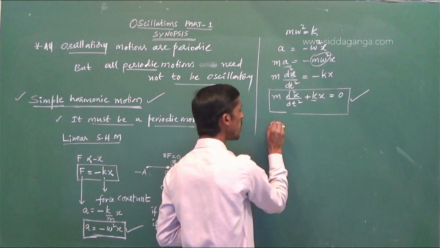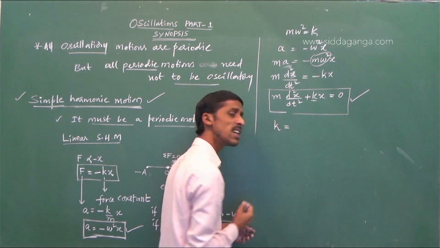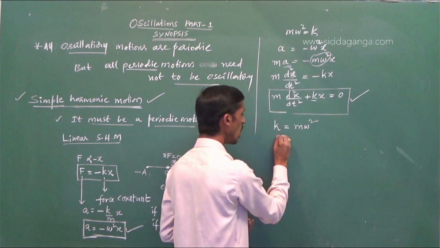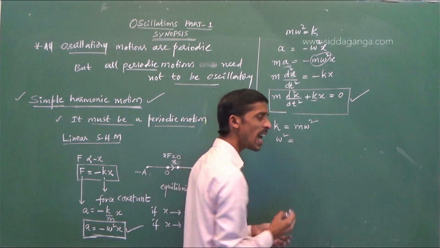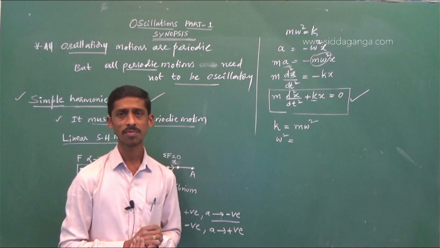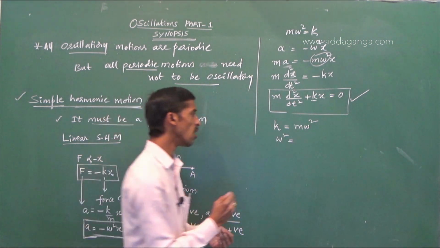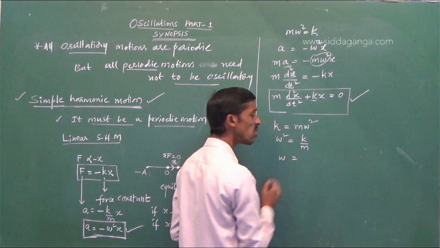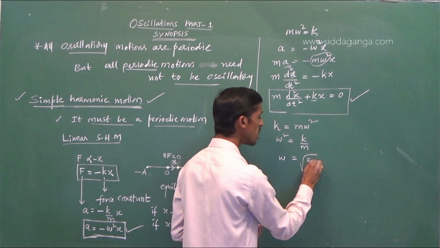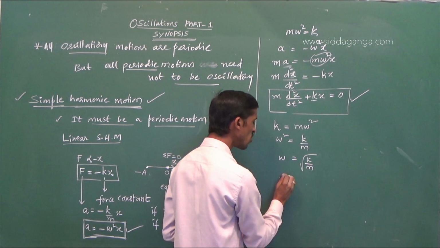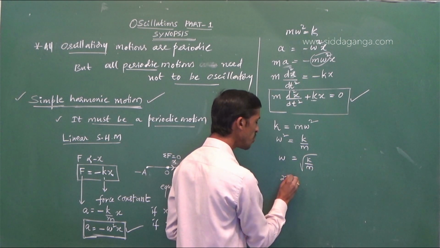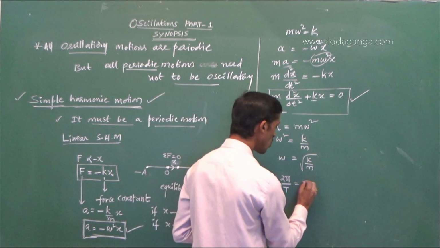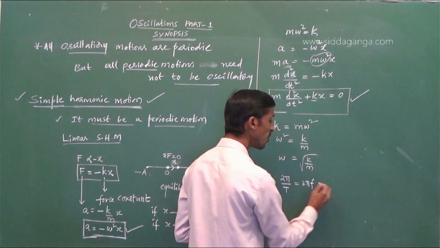You can see, in the place of force constant, k is equal to what? m omega square. Omega here is angular frequency. Omega square is equal to k by m. Omega is equal to root of k by m, as omega is equal to 2 pi by T if you want to know the time period, that is equal to 2 pi f if you want to know the frequency.